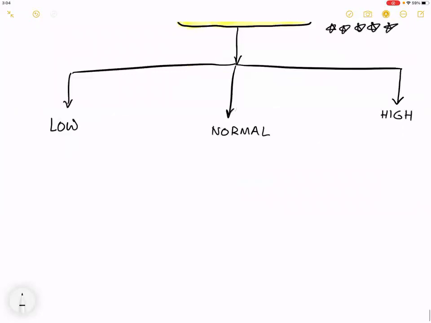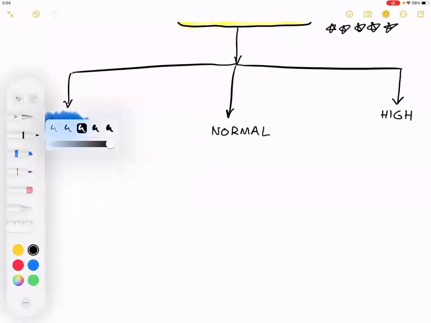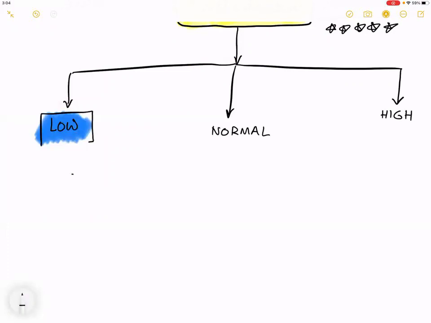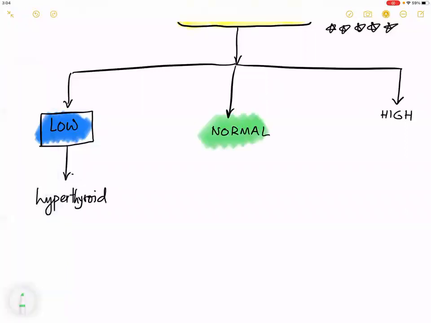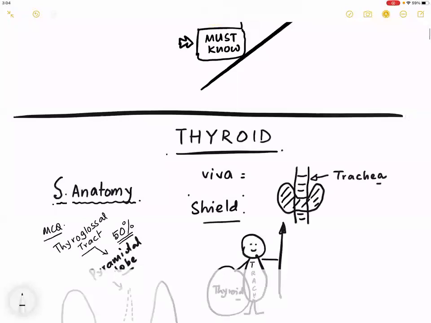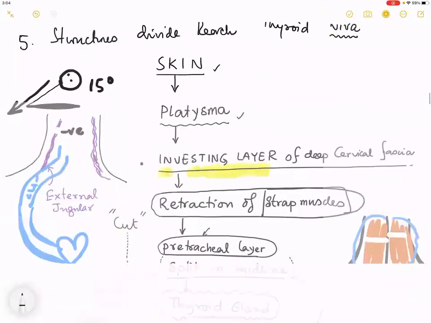TSH is low. What is this group of patients called? Very good, hyperthyroid. TSH is normal is called euthyroid.